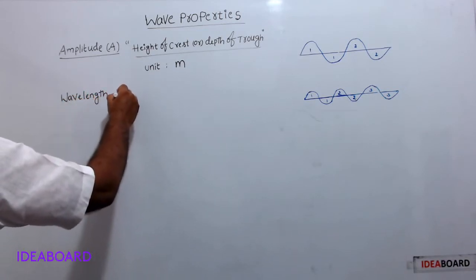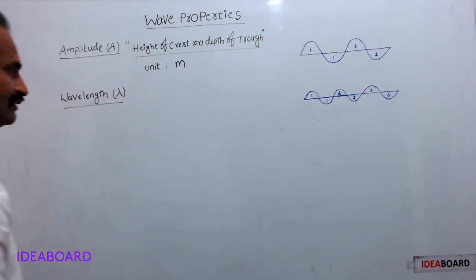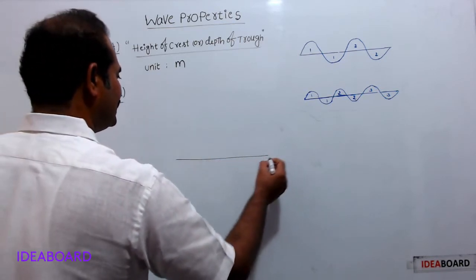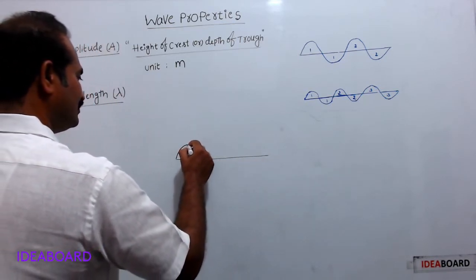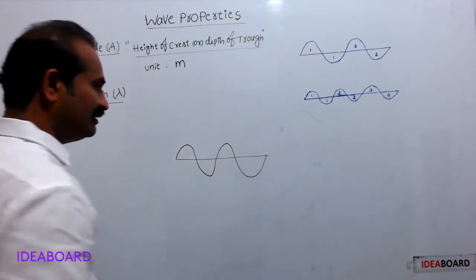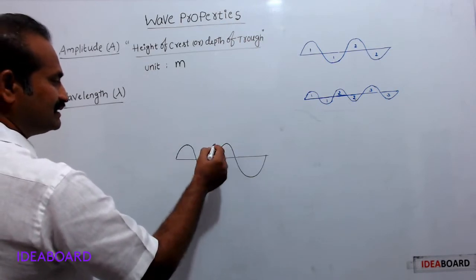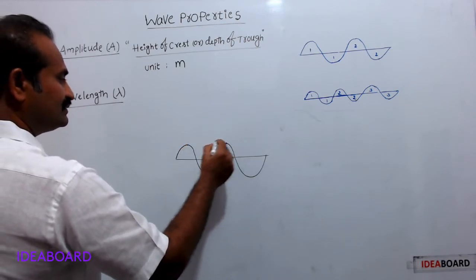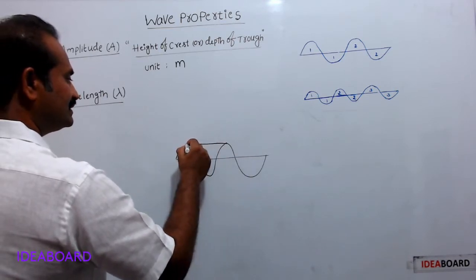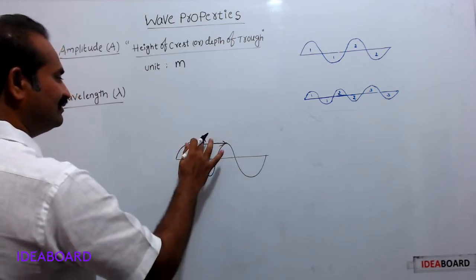It is denoted by the letter lambda. See here, wavelength means, let us assume this is a wave. Here this is a crest, the next successive crest is this. So this distance is known as wavelength.